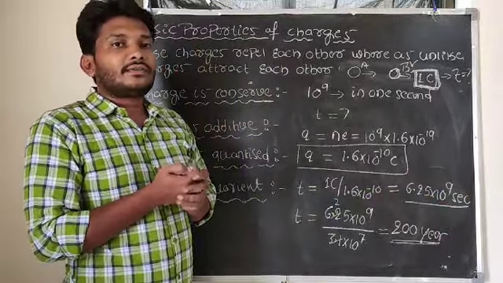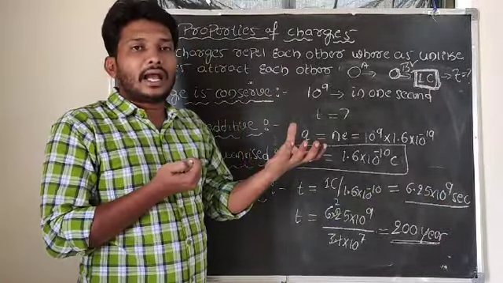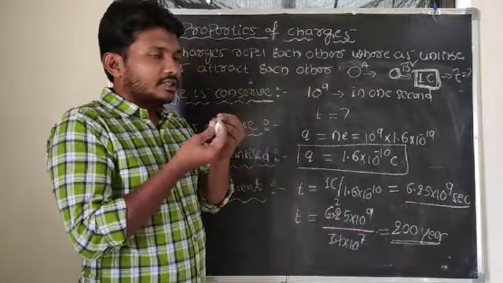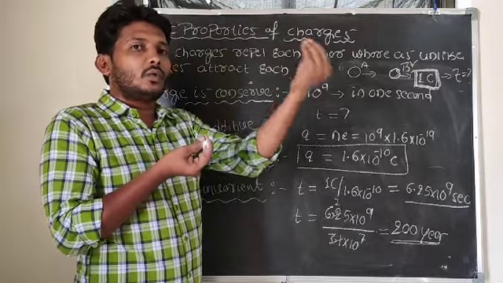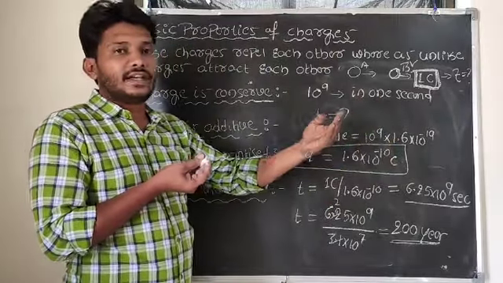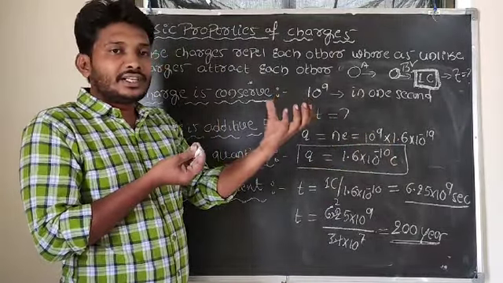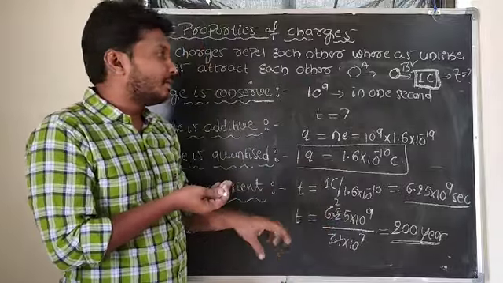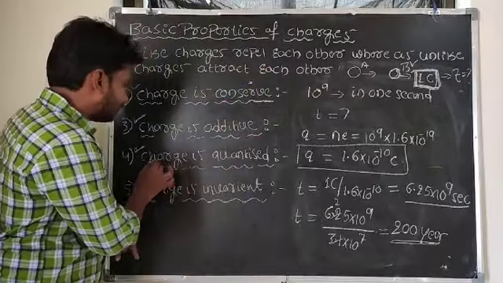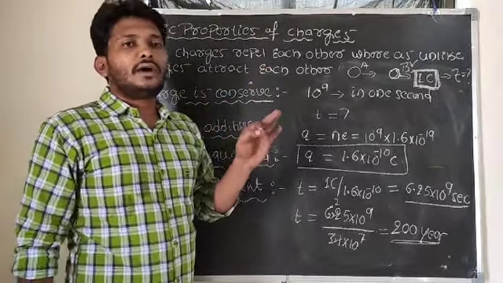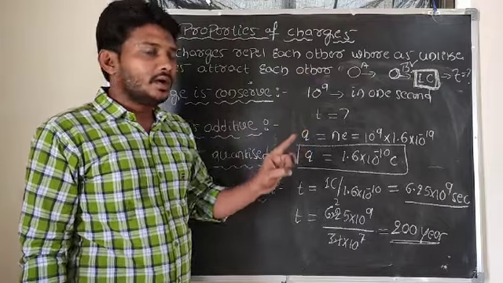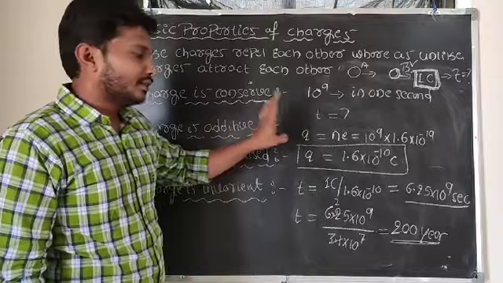So in case of charges, in the macroscopic aspect, it doesn't have any meaning here. In order to transfer 1 coulomb of charge from one body to the other body, 200 years of time it is taking. So in a macroscopic object it's meaningless, but in a microscopic object it will be considerable. Hope you understand here. So quantization of the charge is nothing but: the total charge on the body is equal to an integral multiple of the charge on the electron.